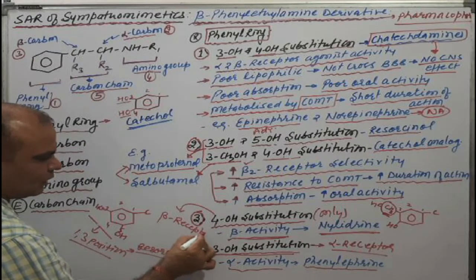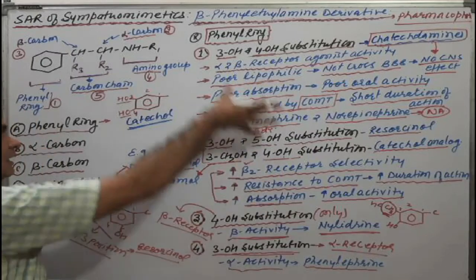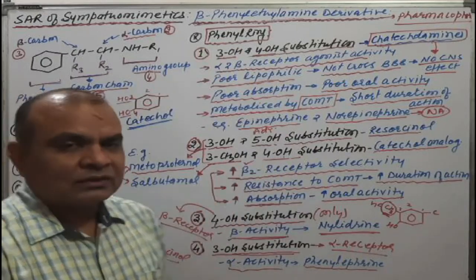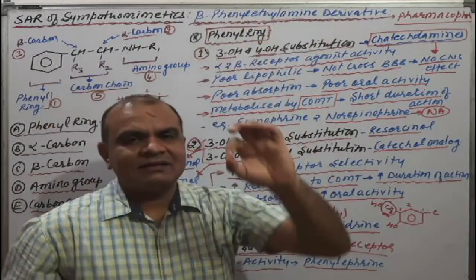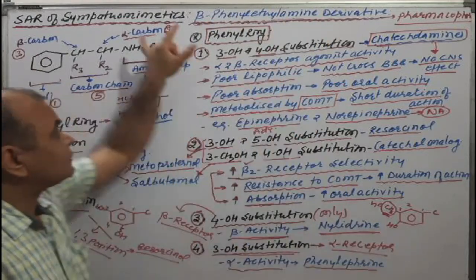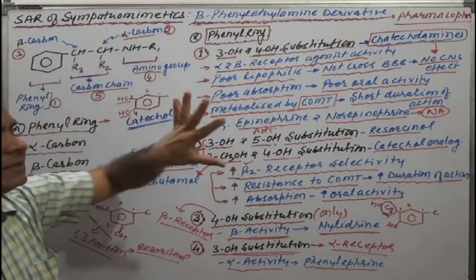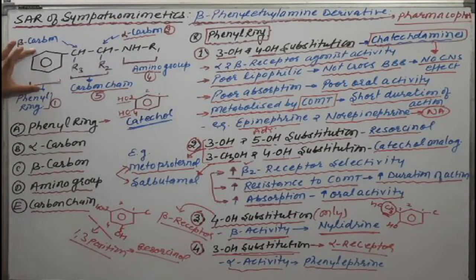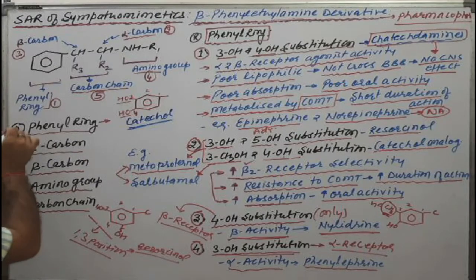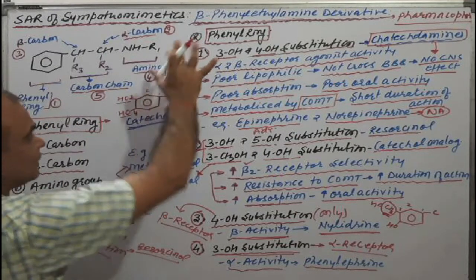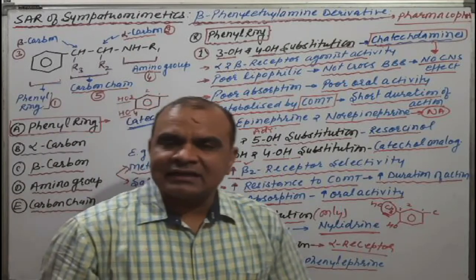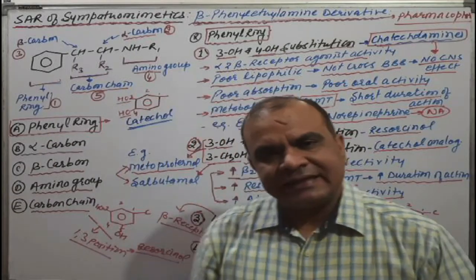This is all about phenyl ring substitution for the beta phenylethylamine derivatives, the sympathomimetic basic pharmacophore. This first part is completed, that is phenyl ring substitution for the phenylethylamine in the SAR of sympathomimetic agents.